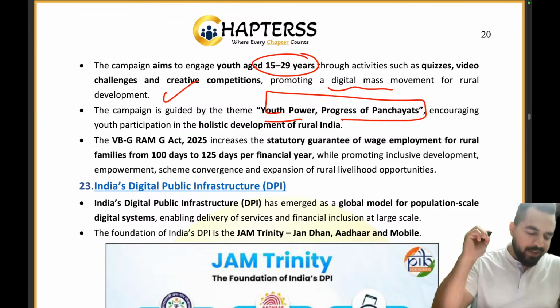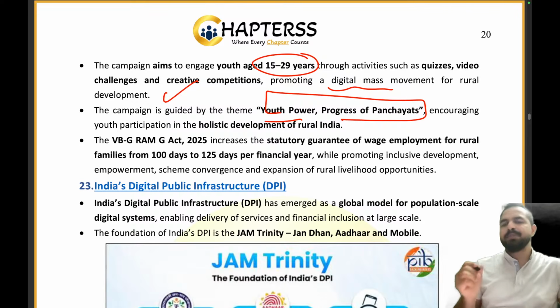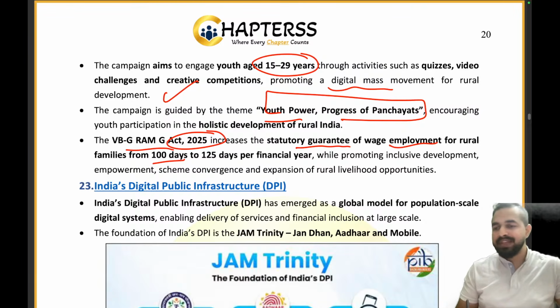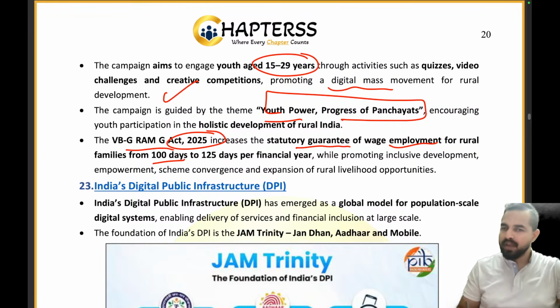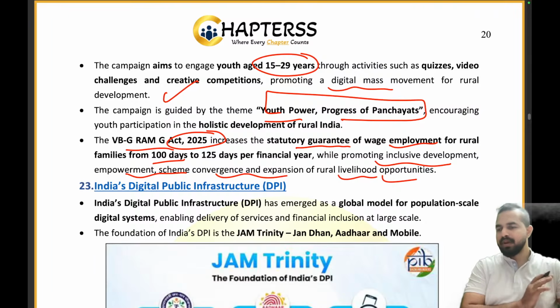Now, my dear friends, comes a very, very important revolutionary thing which has been done by the government of India as a part of this act, that is the VBG Ramji Act 2025. You all know MGNREGA is there, right? MGNREGA basically ensures the employment of 100 days. But in the VBG Ramji Act, we basically increase the statutory guarantee of wage employment for the rural families, increasing the number of days from 100 to 125 days per financial year, while promoting inclusive development, empowerment, scheme convergence and the expansion of rural livelihood opportunities. Clear, my dear friends? Clear to everyone? Everybody clear?